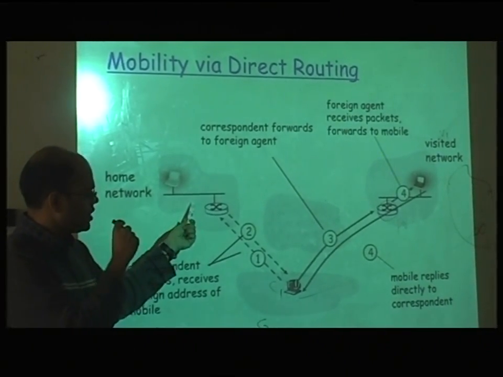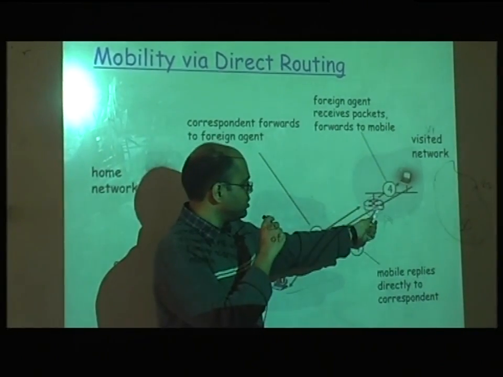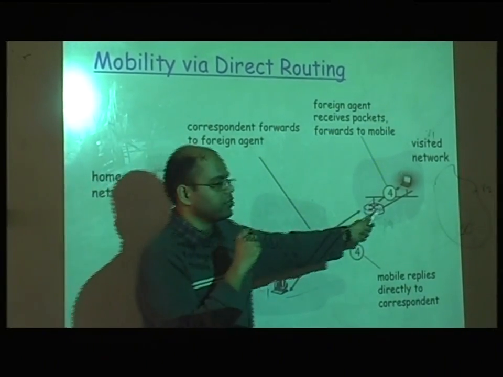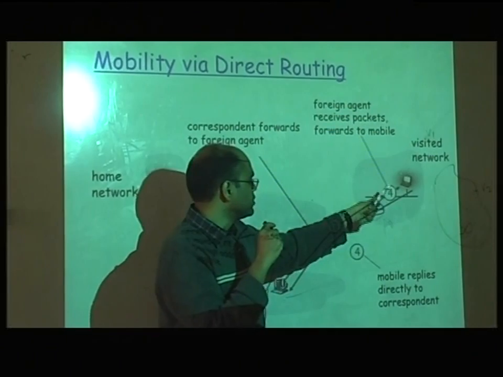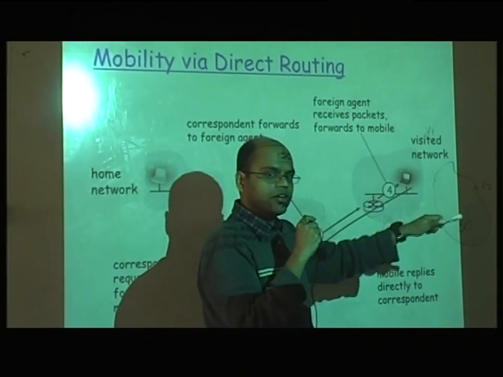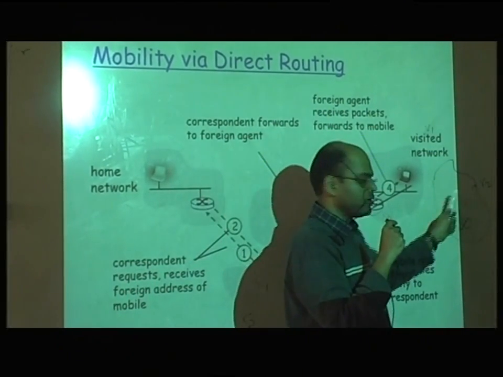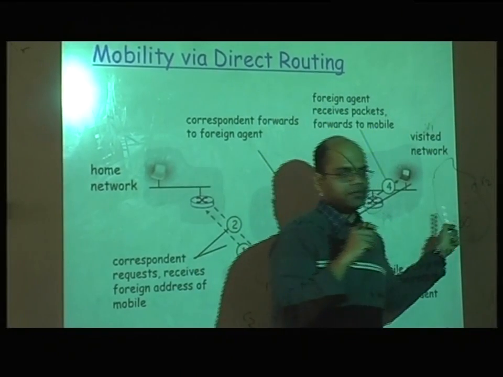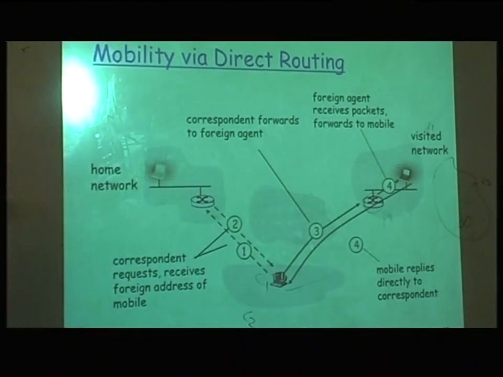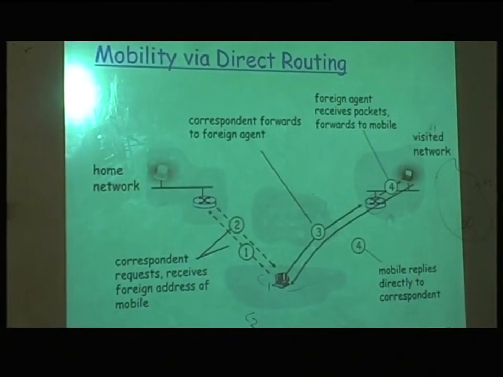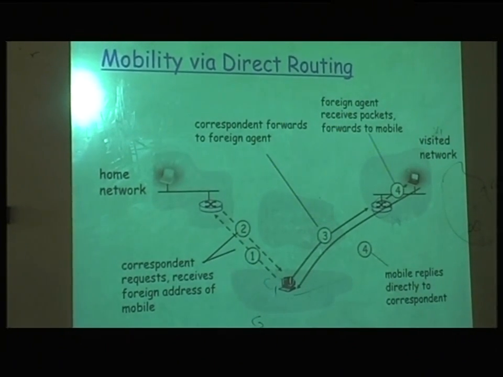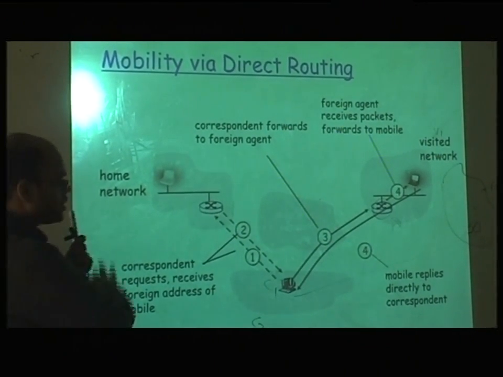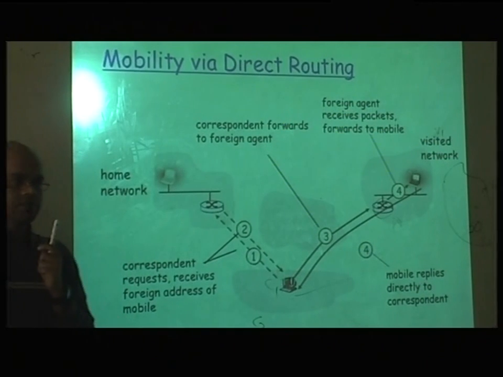So C2 will always go here, because this agent only knows about this IP address. It will come here, and this agent will say, okay, this mobile node has already moved, the IP address is this one. And so C2 will now communicate here. Okay, so you have to form this chain and then it happens. So we see the complexity has increased a little as compared to indirect routing. Actually, even if it was inefficient, it was simple.